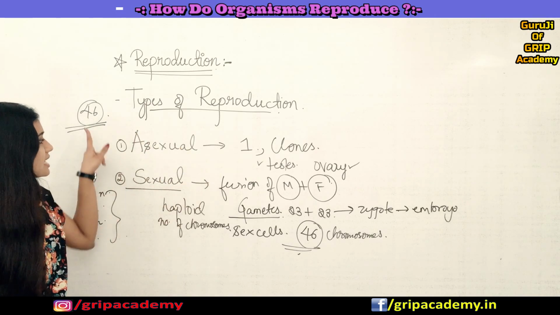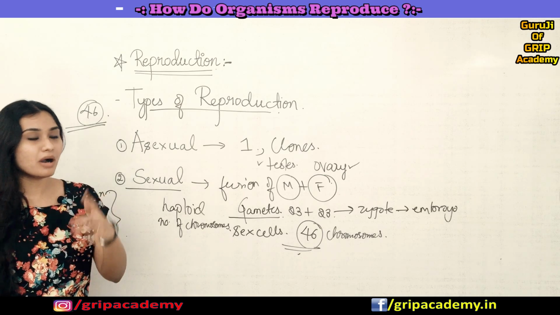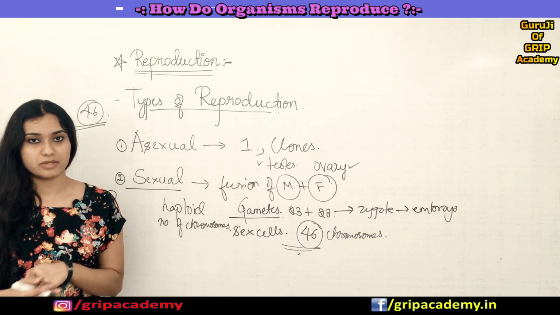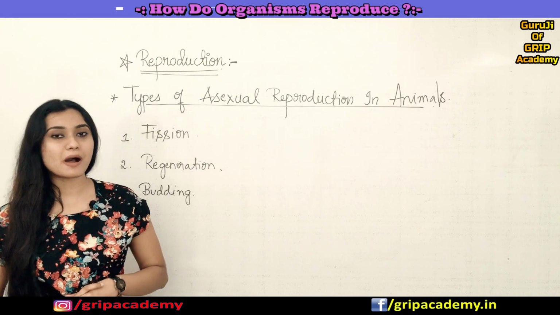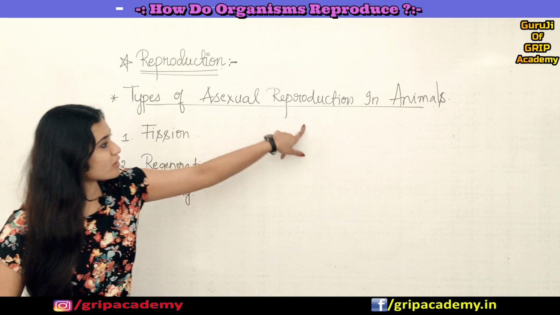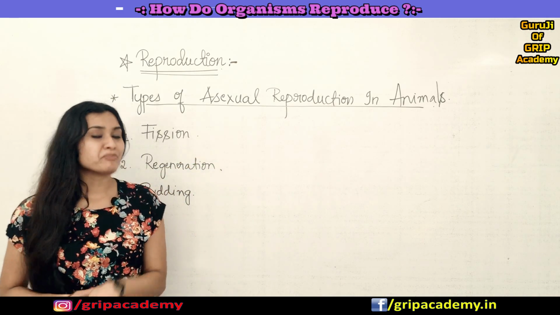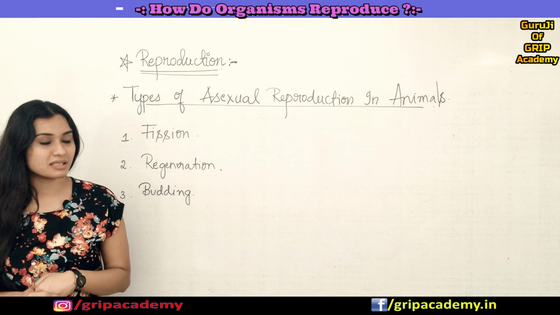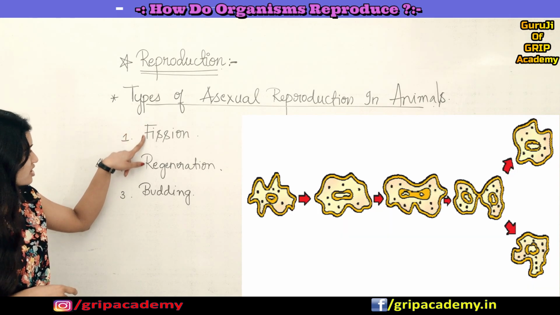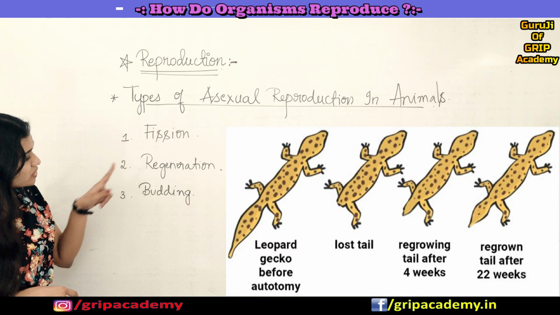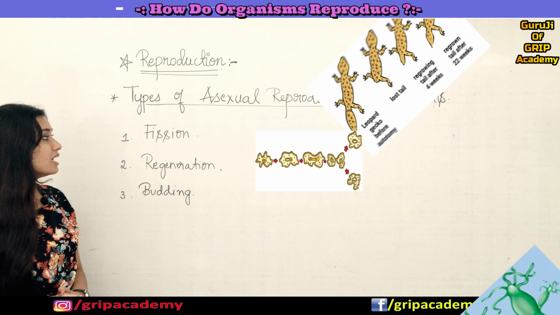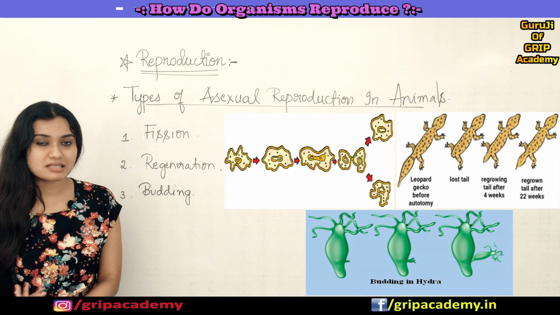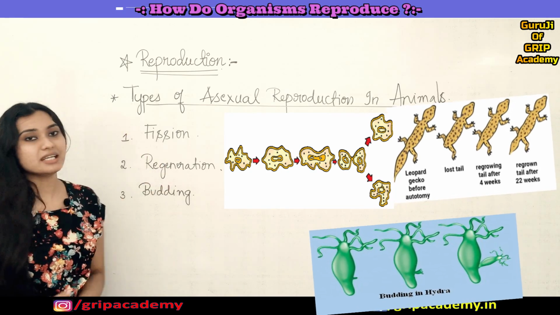Now let us discuss the types of asexual reproduction in both plants and animals. First, the types of asexual reproduction in animals. We have three types: fission, regeneration and budding. Now let us discuss each and every type in detail.